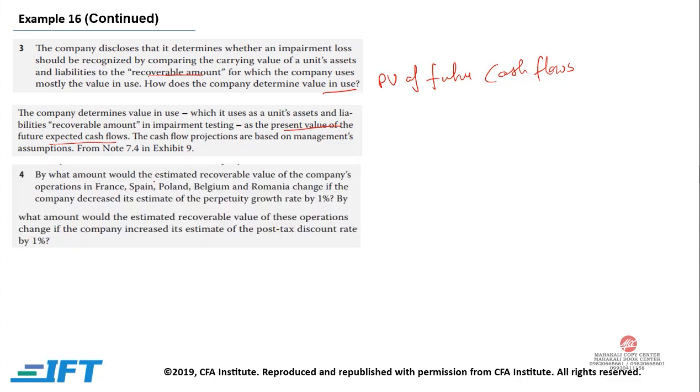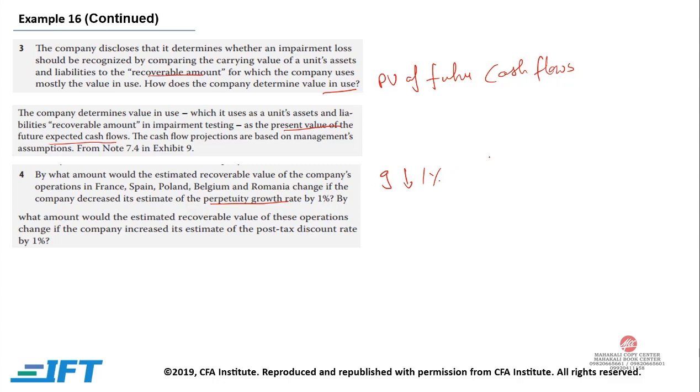By what amount would the estimated recoverable value of the company's operations in France, Spain, Poland, Belgium, and Romania change if the company decreased its estimate of perpetuity growth rate by 1%? So the growth rate is going down by 1%.